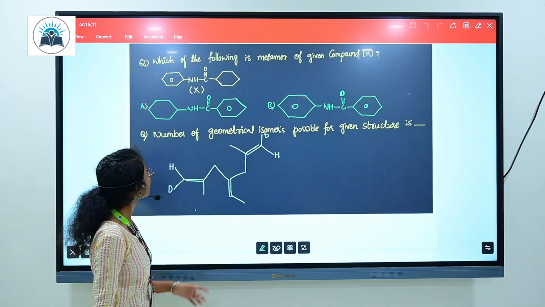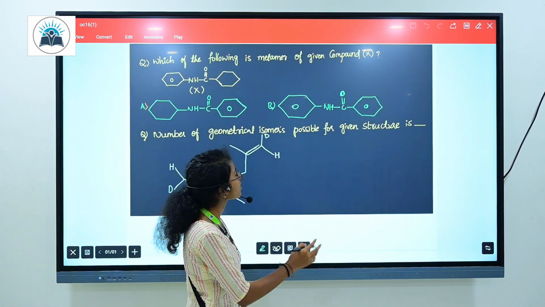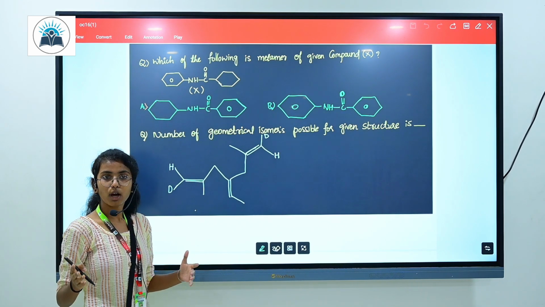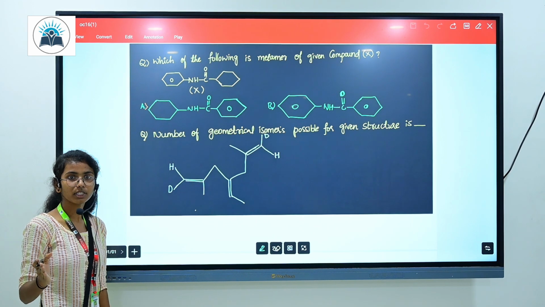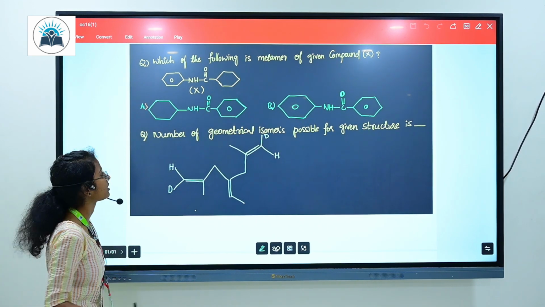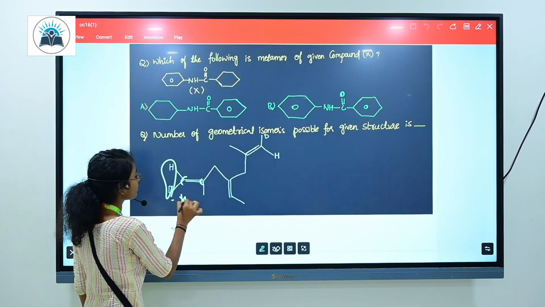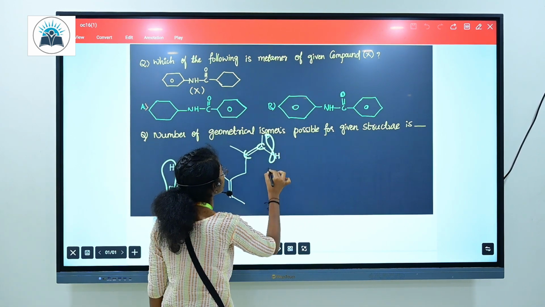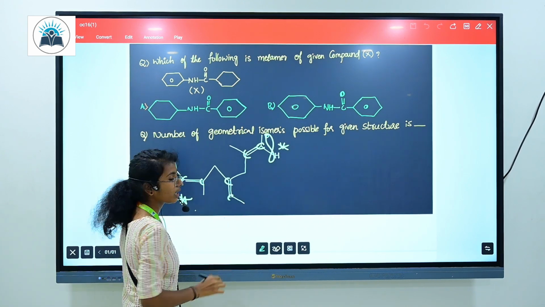And this is the question which belongs to geometrical isomerism. The number of geometrical isomers possible for the given structure is. So we have to apply the geometrical isomer conditions: carbon double bonded to carbon, and carbon with 4 attachments, where the same attachment is restricted. So carbon with 2 different attachments gives one geometrical isomer. Carbon with 2 different attachments, here one.